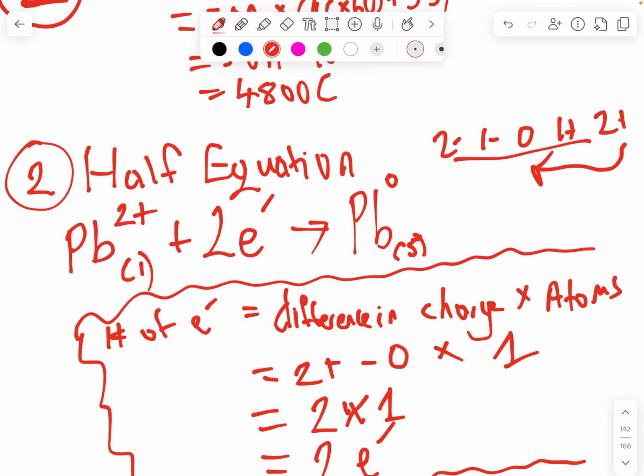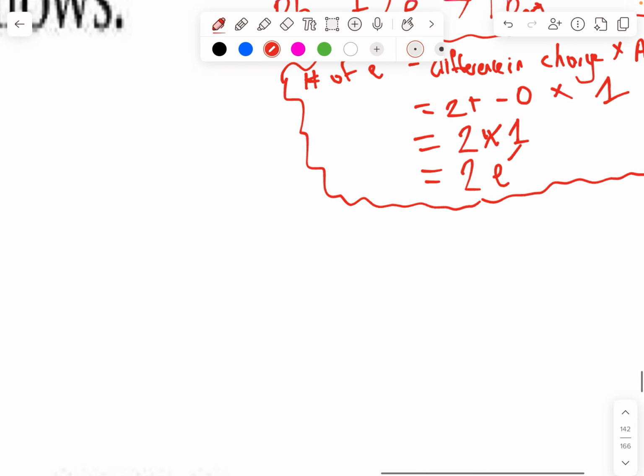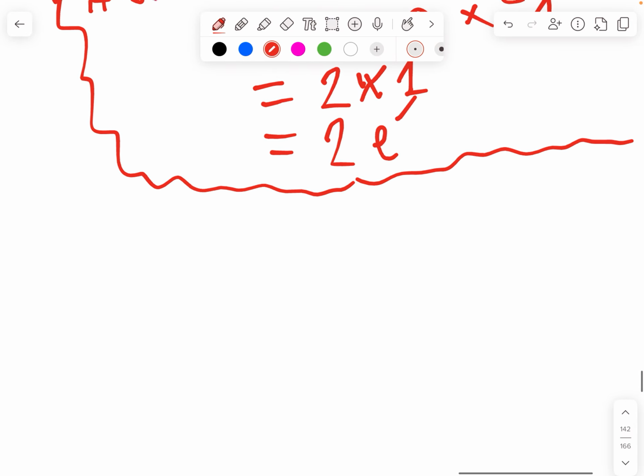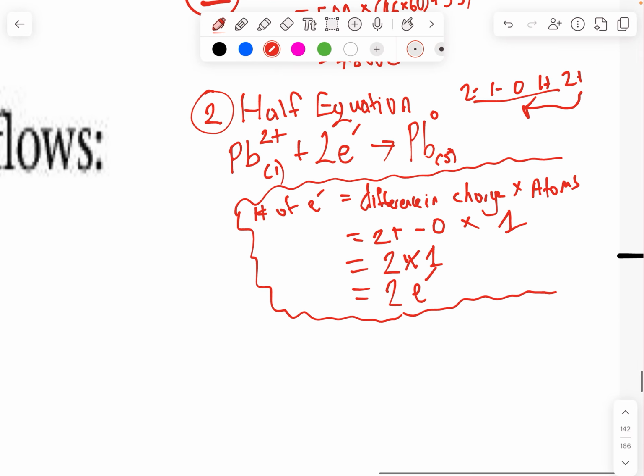So it is going to be Pb2+ liquid plus 2 electrons to give Pb neutral solid. That's our half equation. And now we see where our electrons come in, or how we get the electrons. The 2 always have to be down that side, the e have to be beside the 2. Yes, it's beside.